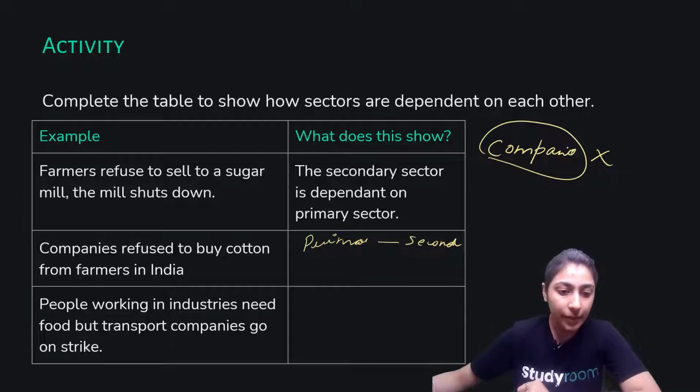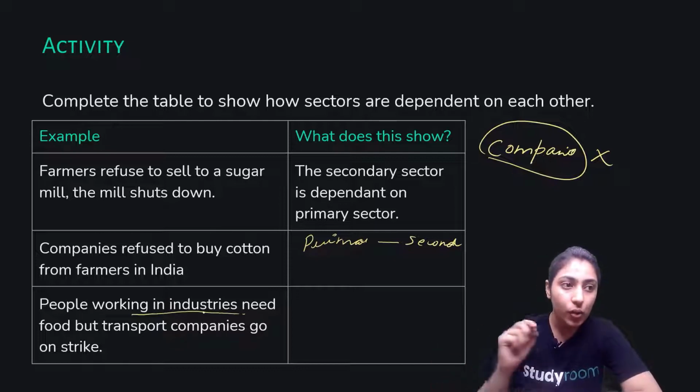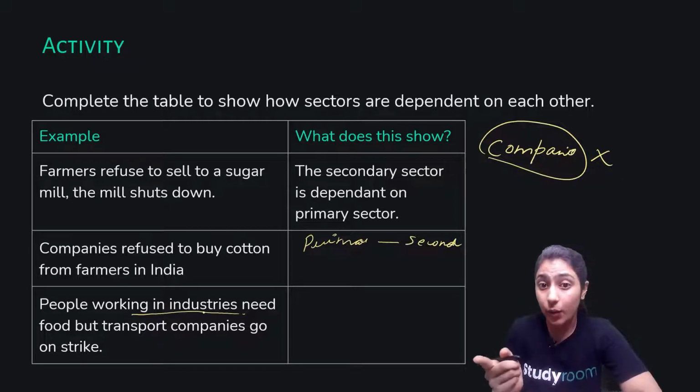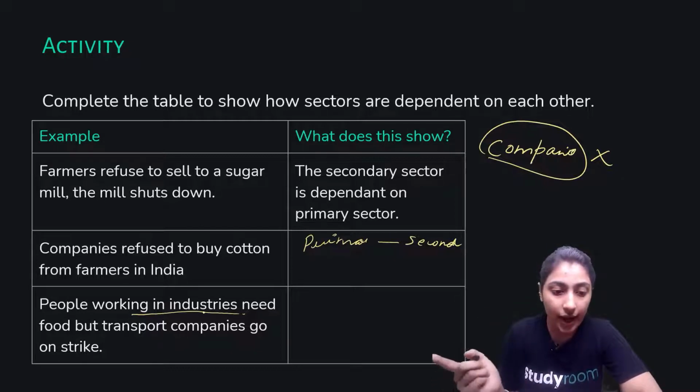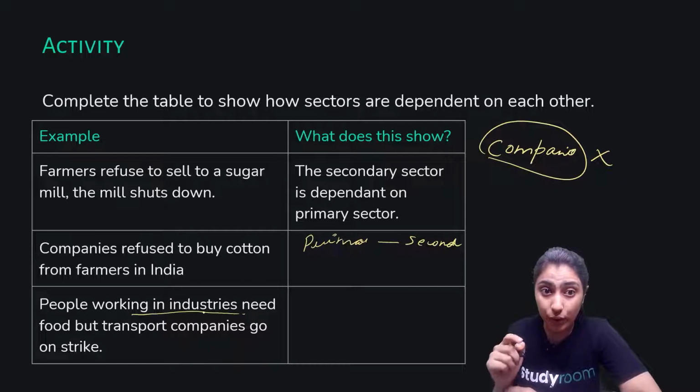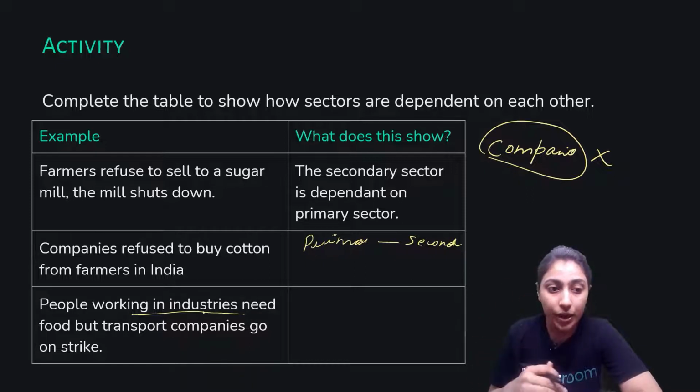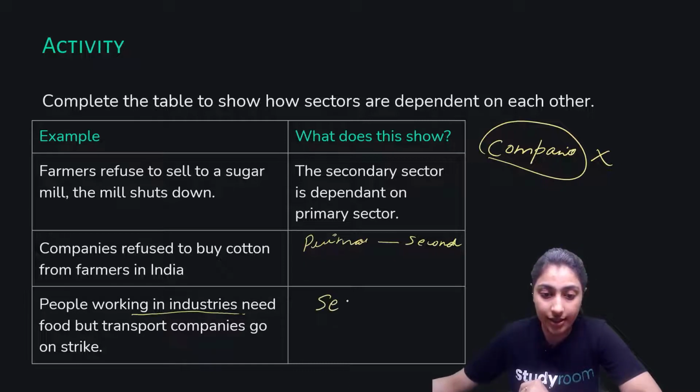Moving forward, people working in industries need food, but transport companies go on strike. If the food is not transported, they will not be able to eat. And the industrial sector means people working in industries. So that means it is talking about the industrial sector. Here we can see that the secondary sector is dependent on our tertiary sector.